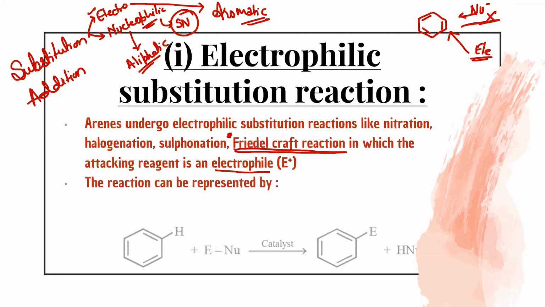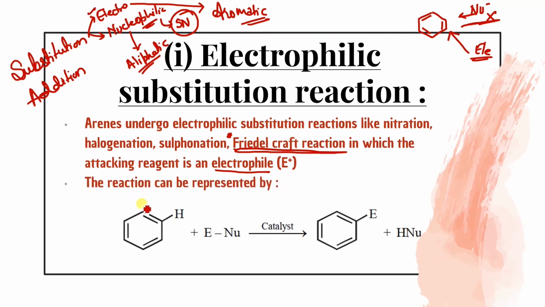The reaction can be represented like this. If you see, the benzene has a hydrogen, and this is like E plus Nu minus. What does it mean? Suppose I'm talking about CH3Cl. In this case, it is going to break into CH3 plus and Cl minus, isn't it? So which one is going to attack?